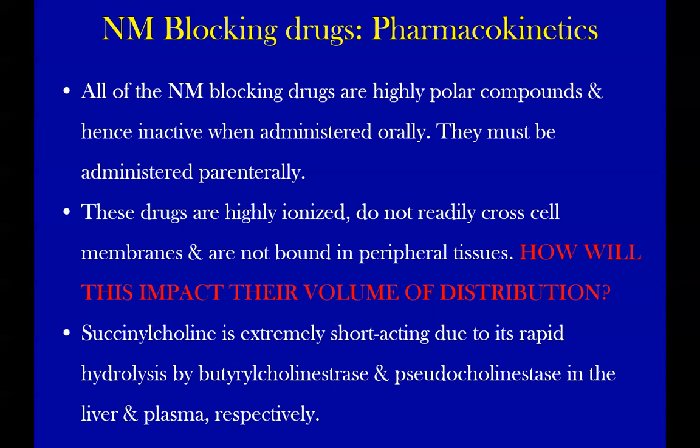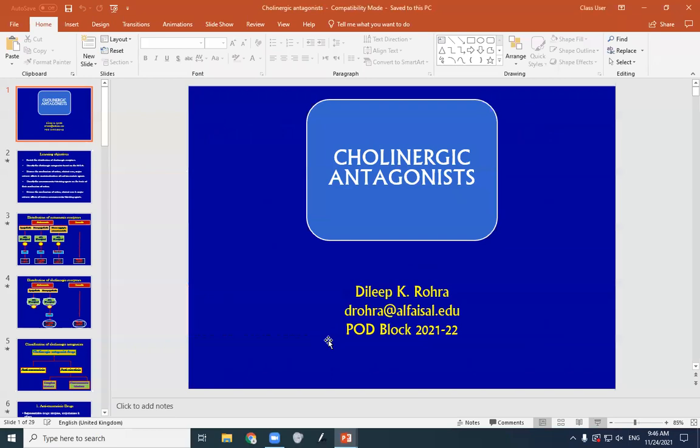Succinylcholine has an extremely short action and undergoes rapid hydrolysis by butyrylcholinesterase and pseudocholinesterase in the liver and plasma. Okay, that's it. Thank you very much.